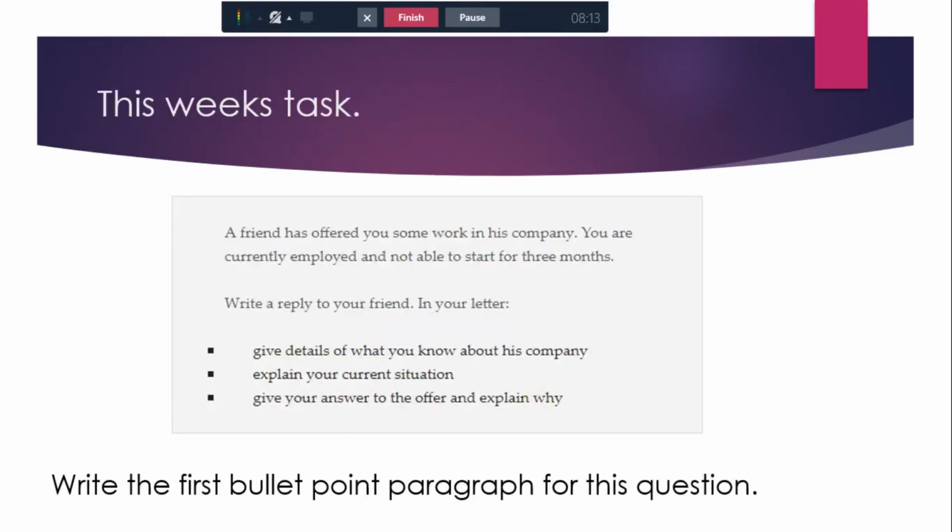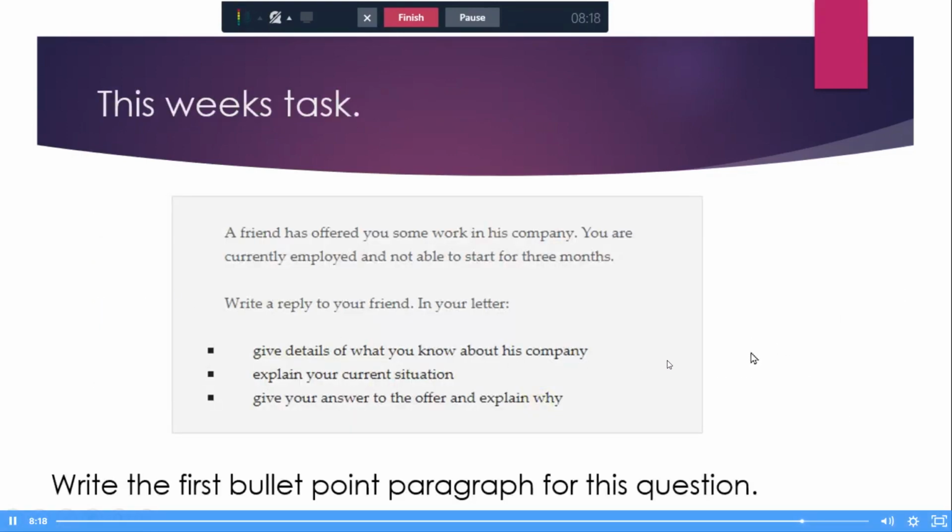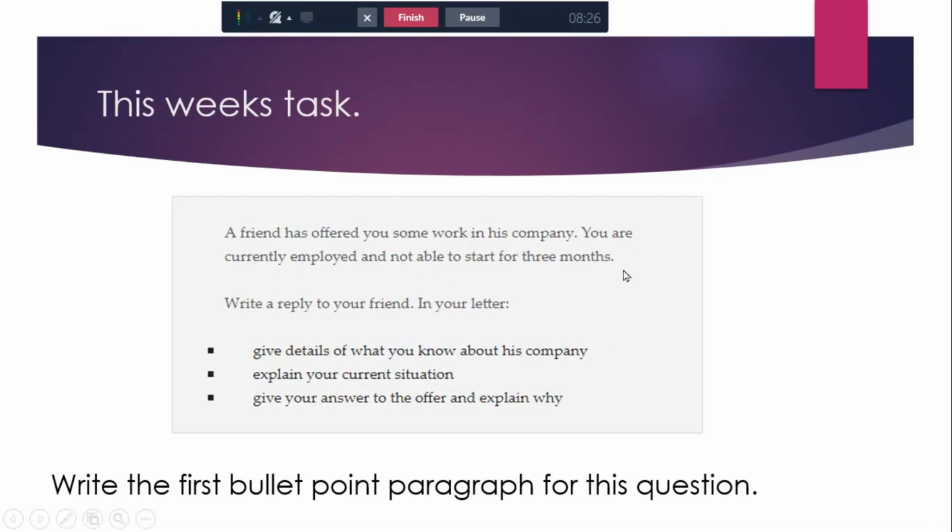So this week's task is to write the first bullet point paragraph for our question. He has offered you some work in his company. You are currently employed and not able to start for 3 months. Write a reply to your friend in your letter, and we're looking at this very first one, only the first one: give details of what you know about his company.